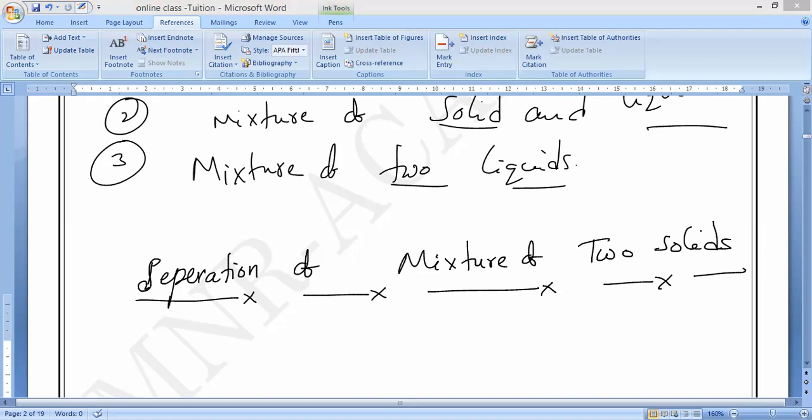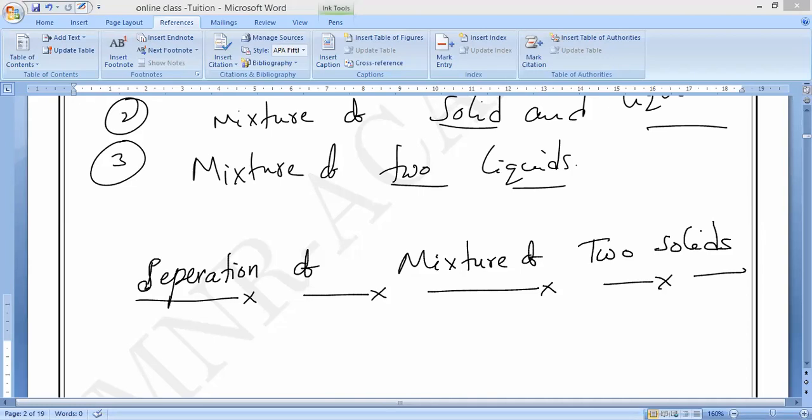Understand that? Now let us take all the mixtures containing two solids. Whenever you see a mixture containing two solid substances, they can be separated by any one of these three techniques. That is what we call solid-solid mixtures. We will use only these three processes, and any one of them is enough to separate them. Do you understand, guys?